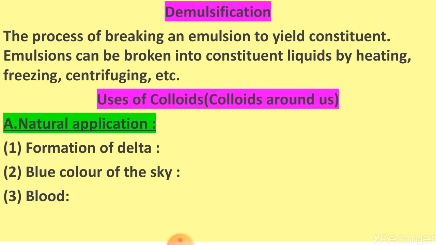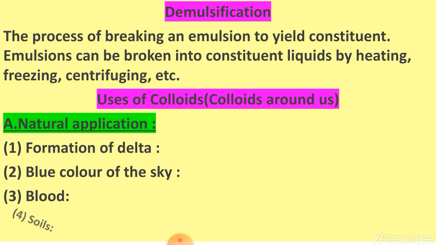Here, alum or ferric chloride solution causes coagulation of the blood, forming a clot which stops further bleeding. That means the negatively charged particles of blood are coagulated by the positively charged electrolytes of alum and ferric chloride.